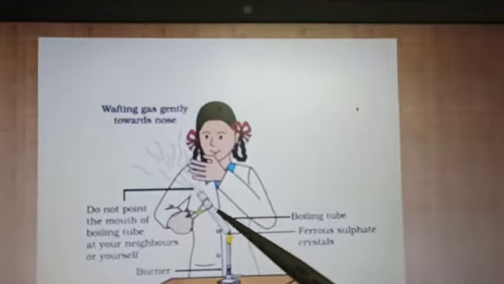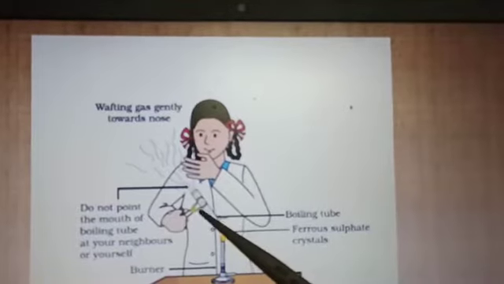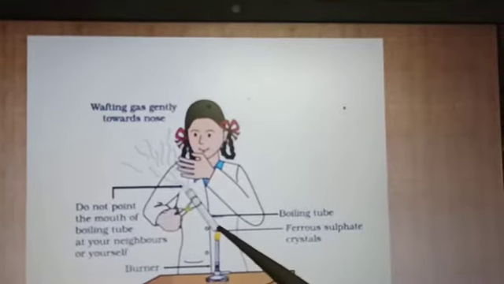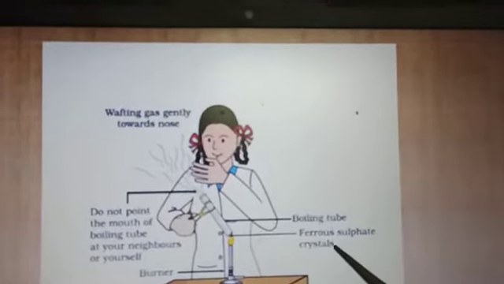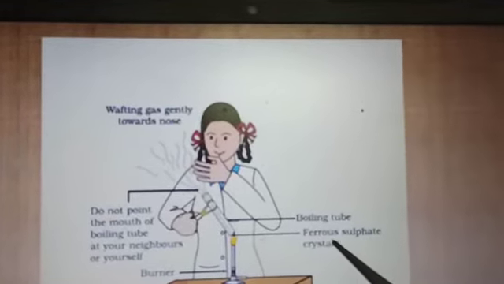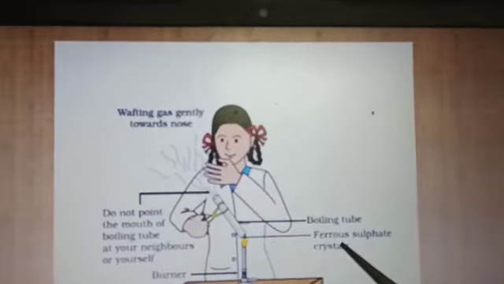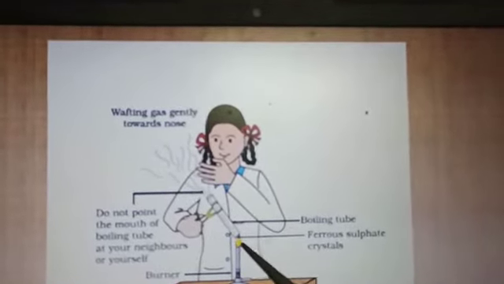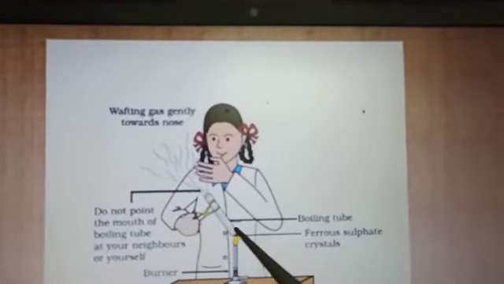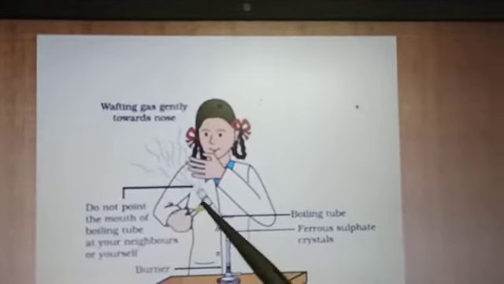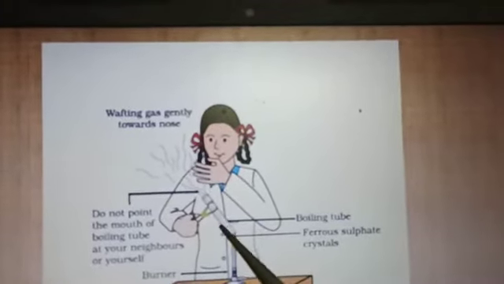This is a girl doing the practical. She has held a test tube with the help of tongs and she is heating this test tube. In this boiling test tube, she has taken 2 grams of ferrous sulfate crystals. Ferrous sulfate crystals are light green in color. After heating ferrous sulfate crystals, she observes that the crystal's color changes to white and some gases are also coming out. So what is happening in the reaction?